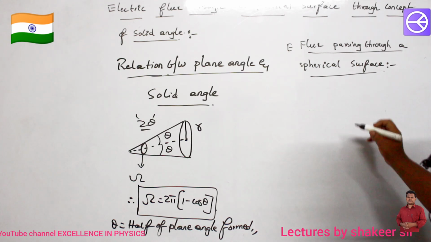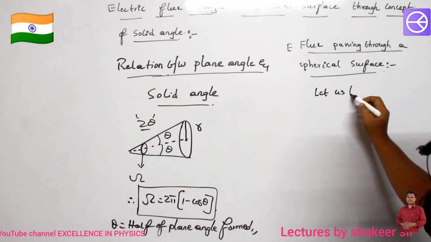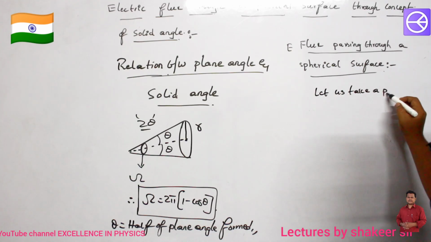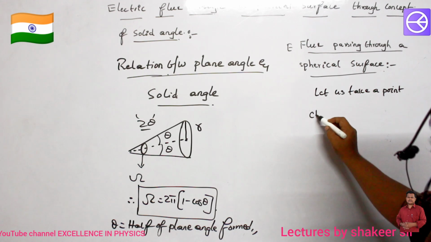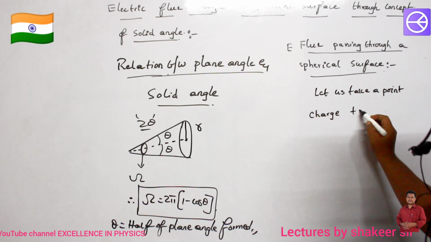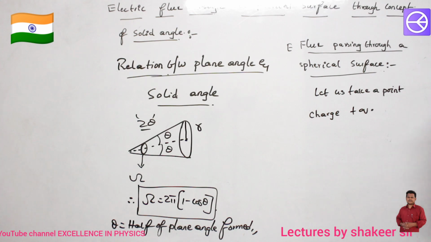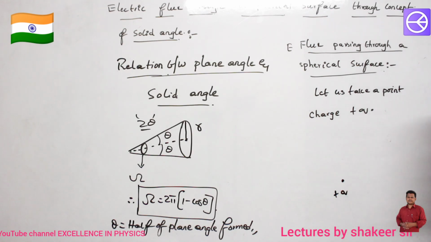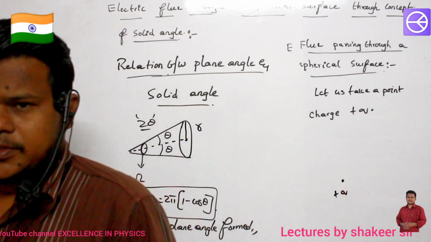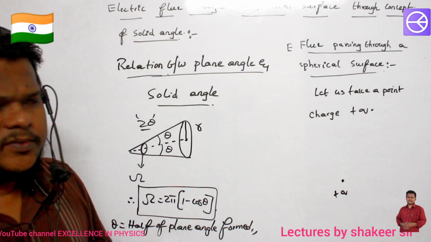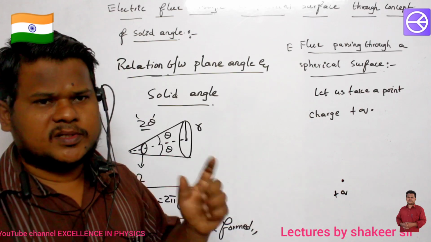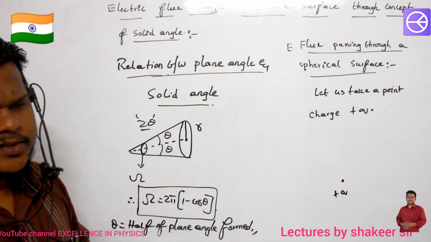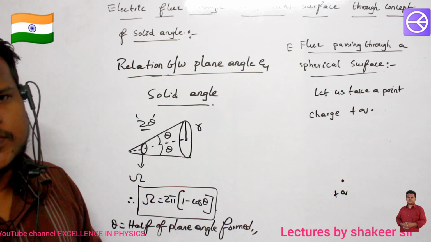See, for example, let us take a point charge plus q. So this is the positive charge plus q. This positive charge will give electric flux in which direction? It will give electric flux in every direction, no? So throughout the space around this point charge, it is going to give electric lines of force, which we call flux.